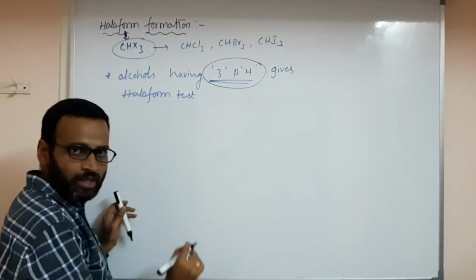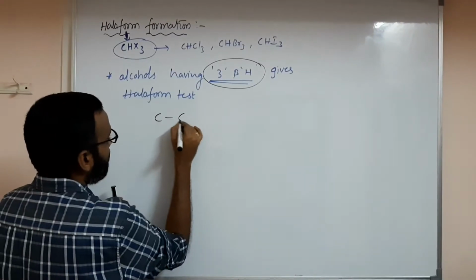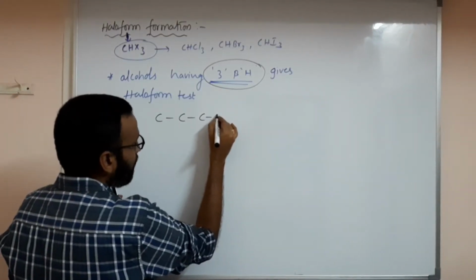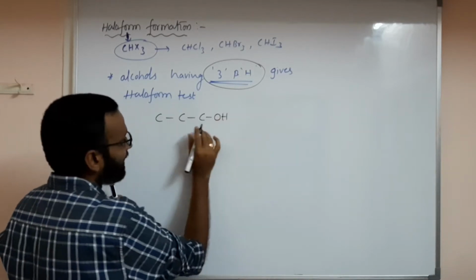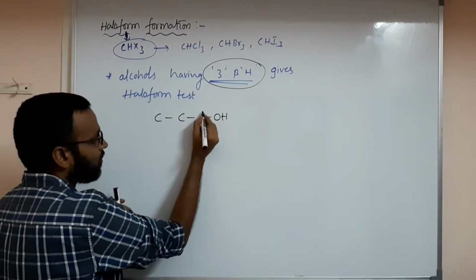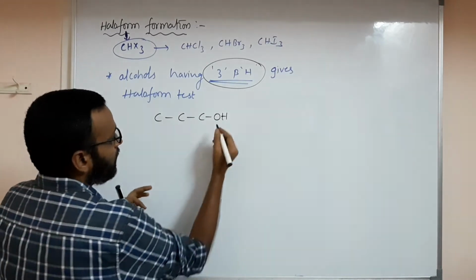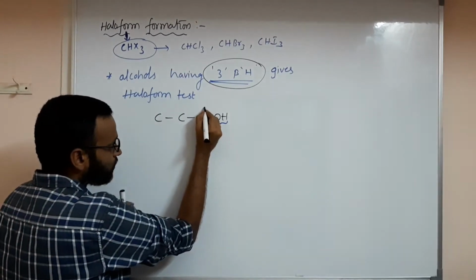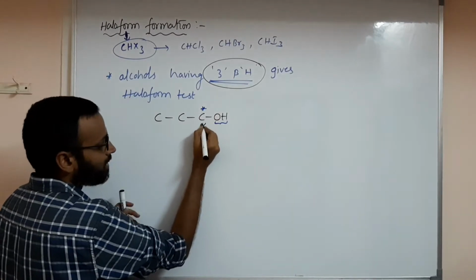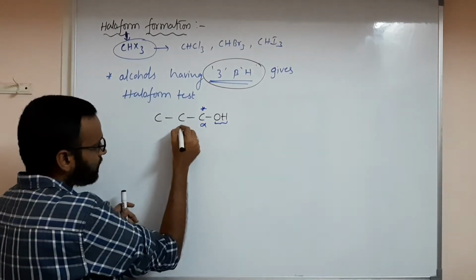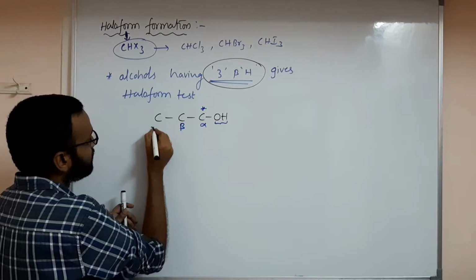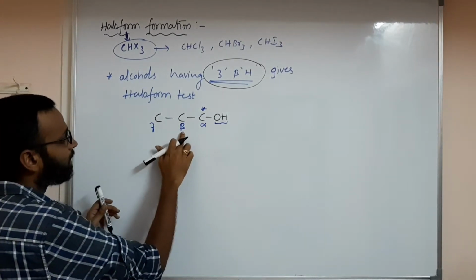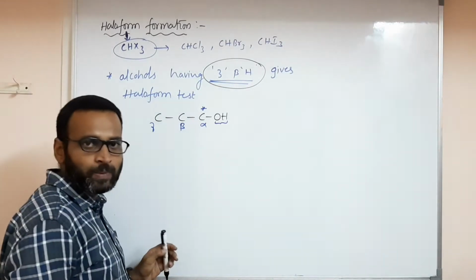What is alpha, beta, gamma? The functional group attached carbon is called alpha. OH is a functional group, so the carbon this OH is attached to is the alpha carbon. This is the beta carbon, this is the gamma carbon. So alpha, beta, gamma you are having.